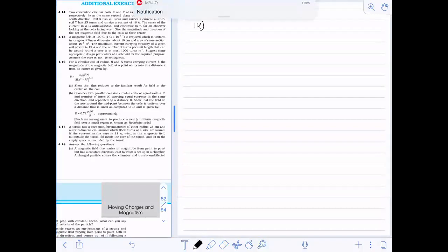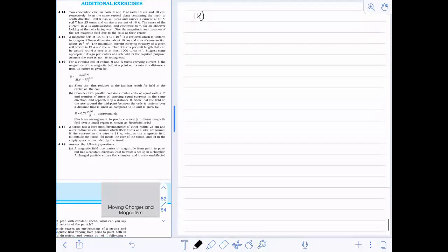Coil X has 20 turns and carries a current of 16 ampere. So let us start drawing the figure, otherwise we'll forget the information.